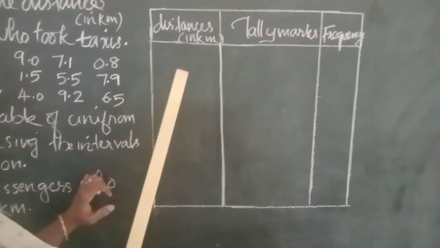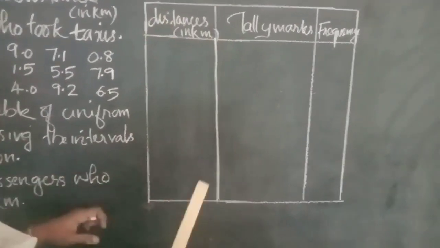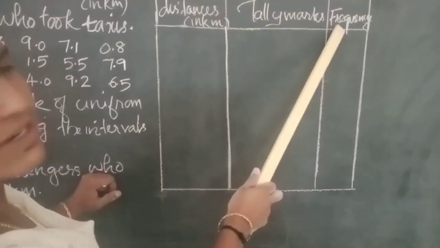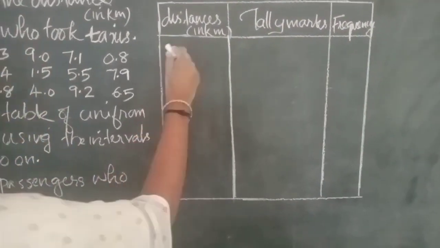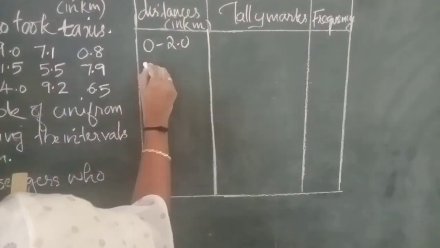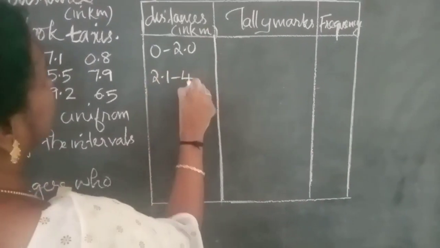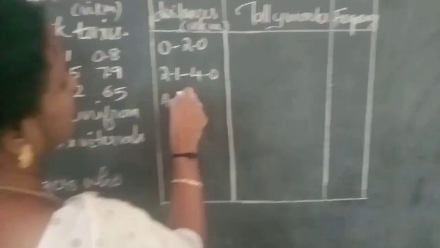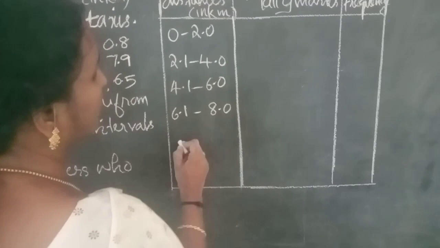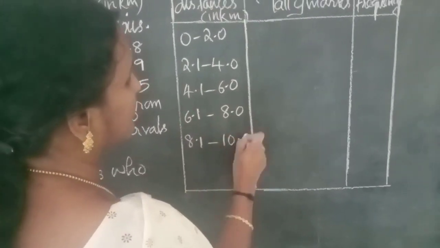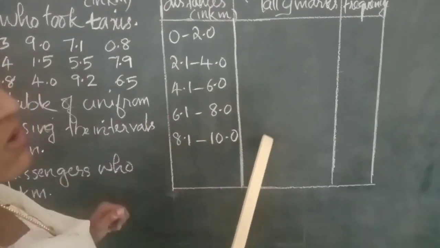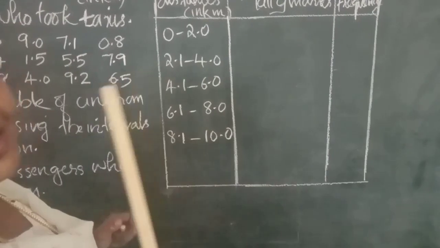So we have to organize the data using a table. The first column is distances in kilometers. Second one tally marks. Third one frequency. So start with 0 to 2.0, using the intervals, then 2.1 to 4.0. Then 4.1 to 6.0. Then 6.1 to 8.0, then 8.1 to 10.0. The next column, tally marks. They read the data one by one and mark a stroke in the tally mark column.